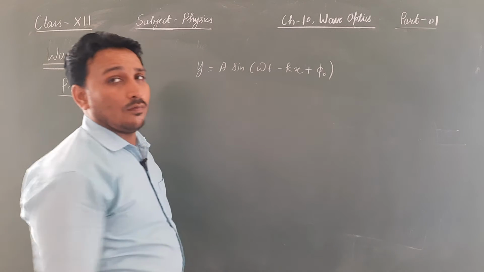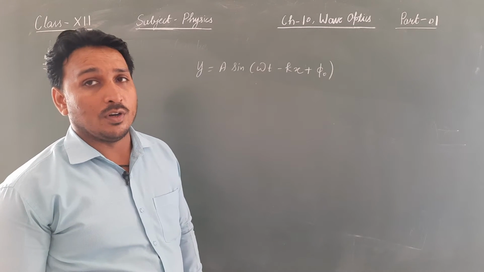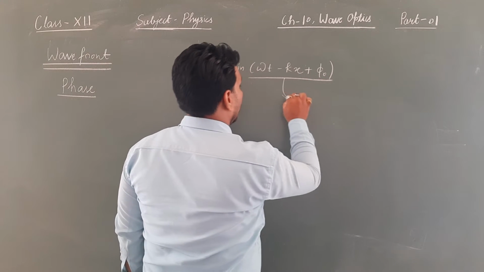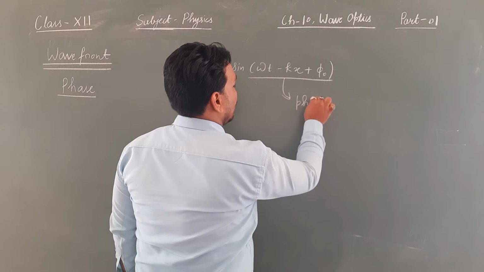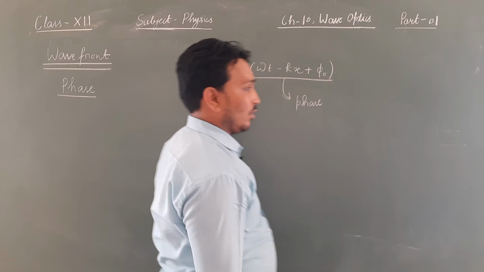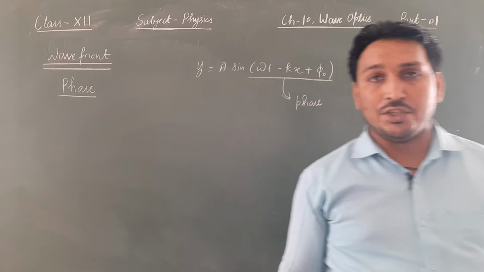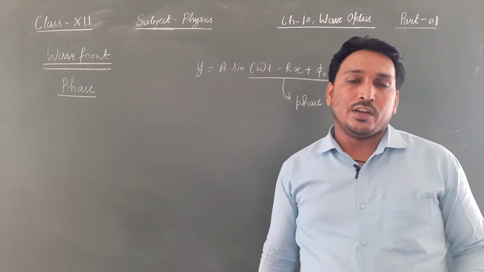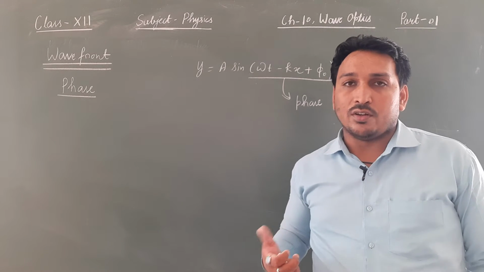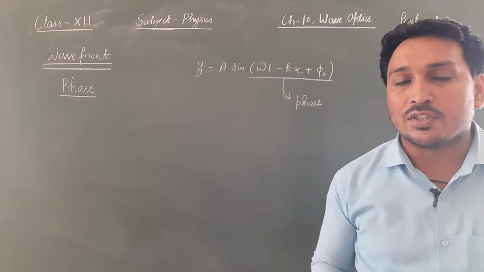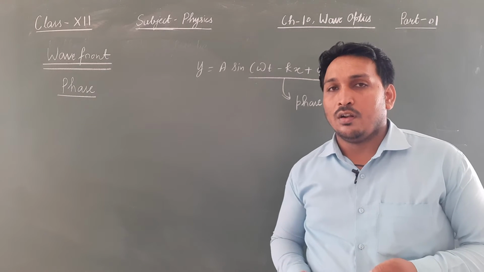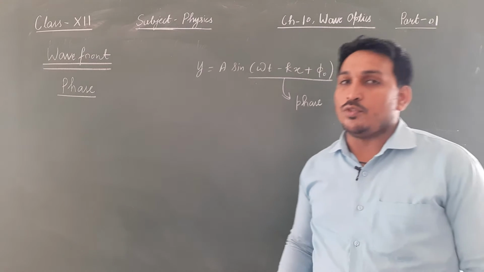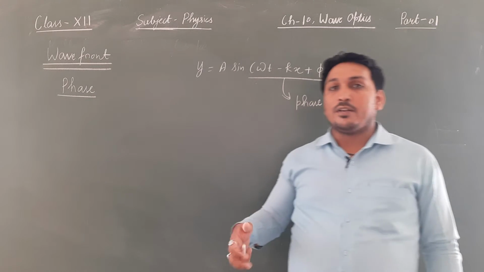So this is called the phase. You must remember that I have told you whatever is written with sine or cos, all of this is called phase. Omega t minus kx plus phi naught is called the phase, where phi naught is the initial phase. This is the mathematical definition. But conceptually, phase is something which describes the position of the particle with respect to time, at a particular time.